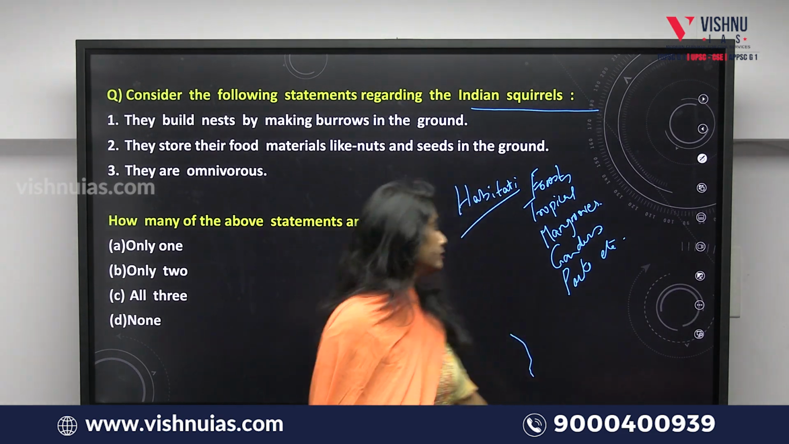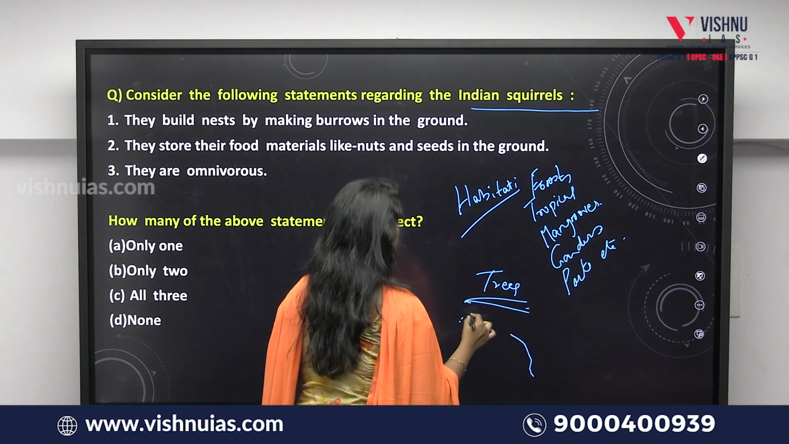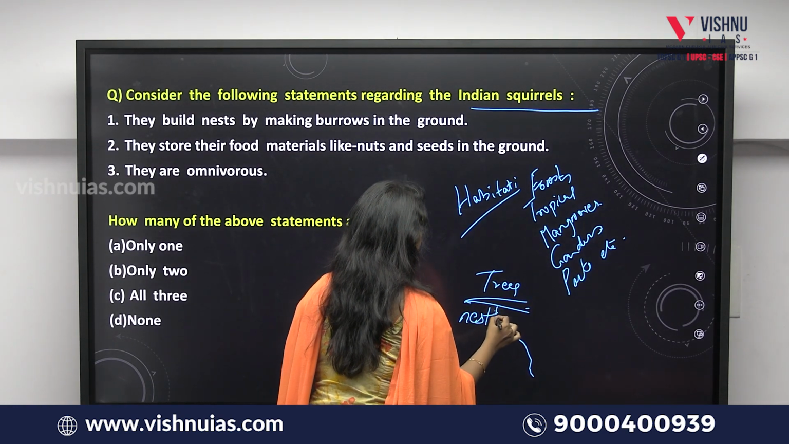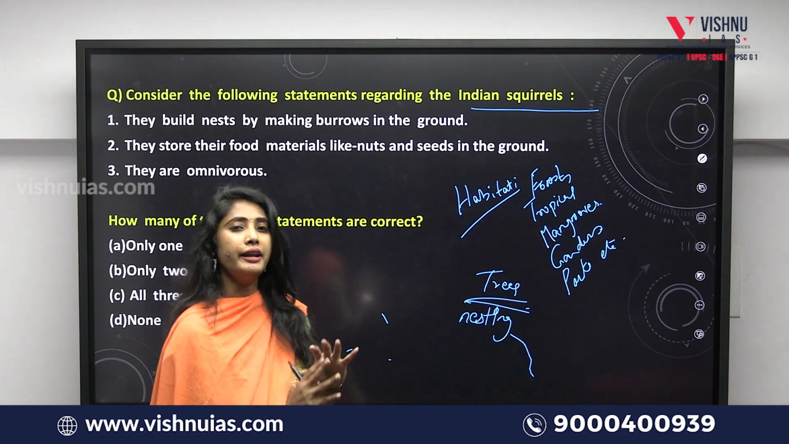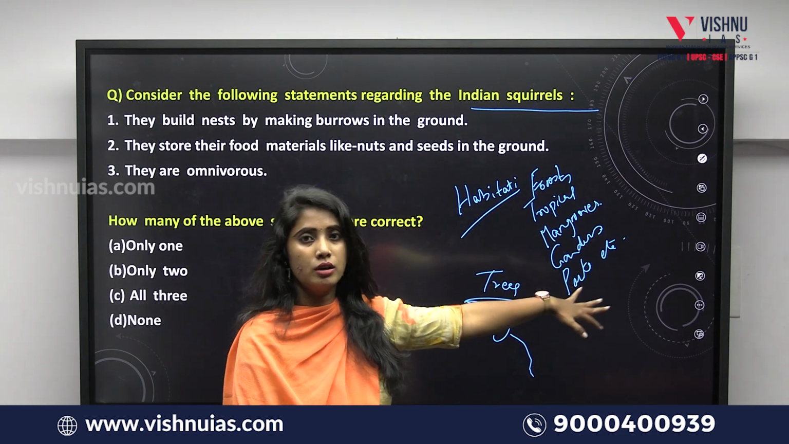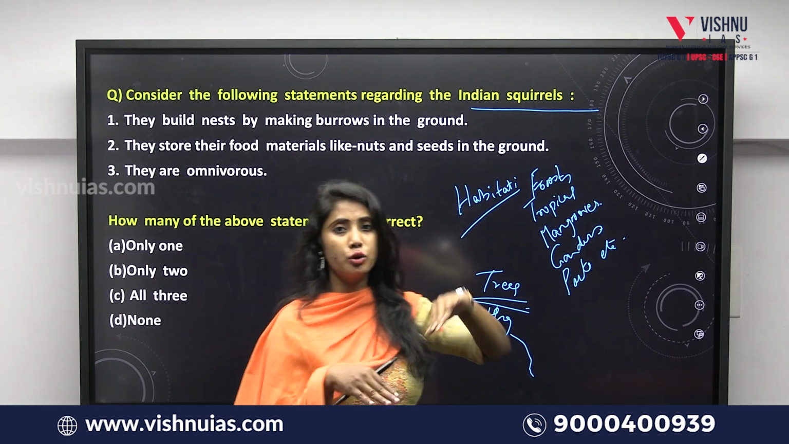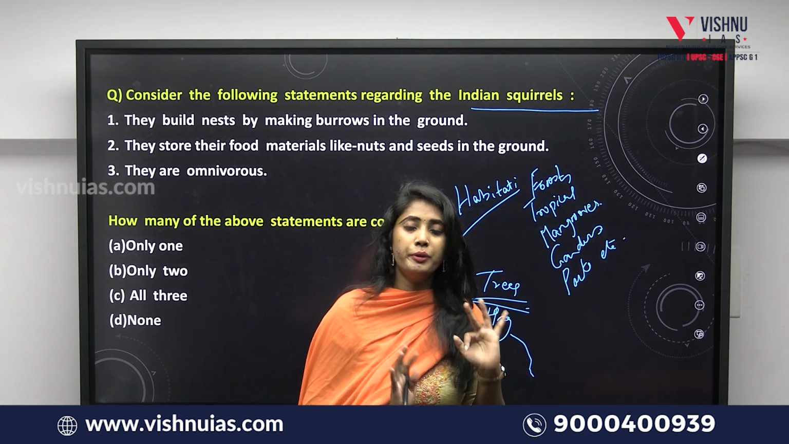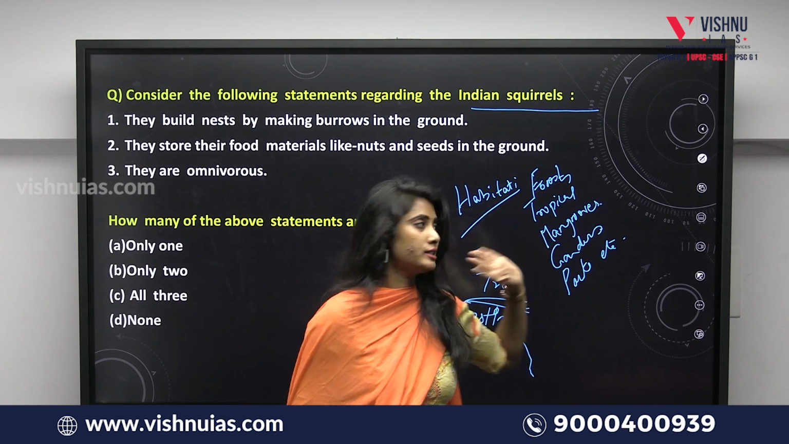And mostly they prefer to live on the trees by nestling. They prefer to nest on the trees mostly. Very rarely they try to go for burrows. So that means the first statement is wrong. Generally they don't make nests by making burrows in the ground, because they generally prefer living on the trees or above the ground itself most of the time. So the first statement is wrong.